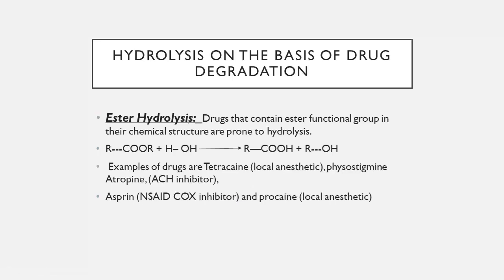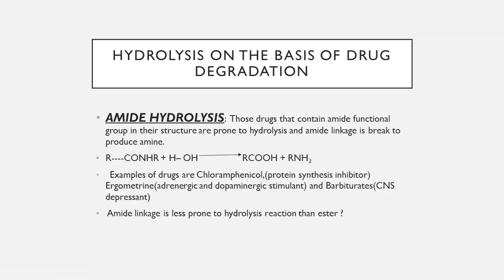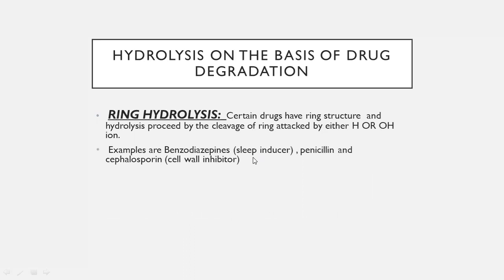Next, hydrolysis on the basis of drug degradation is amide hydrolysis. Those drugs that contain an amide functional group in their structure are prone to hydrolysis, and the amide linkage is broken to produce amine. Here, dear student, you can see that this is an amide linkage, and if it reacts with water, it will produce acid and amine.